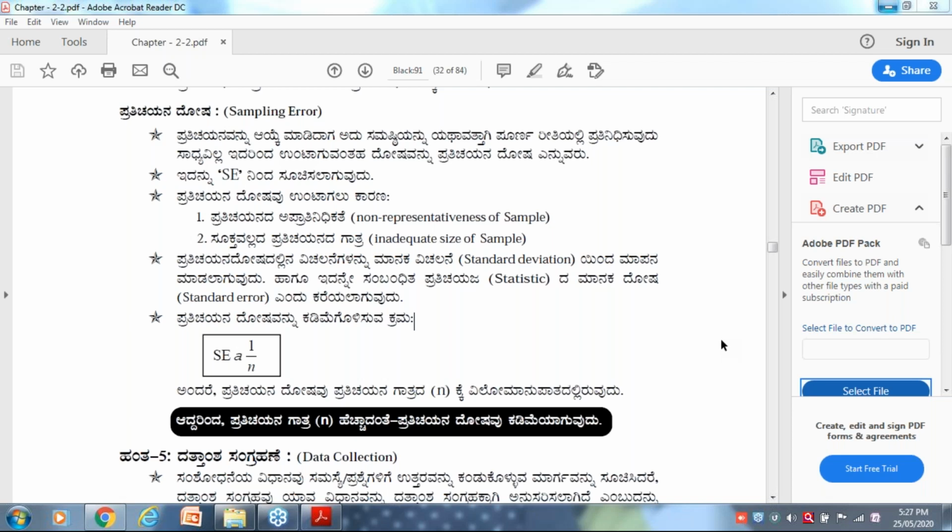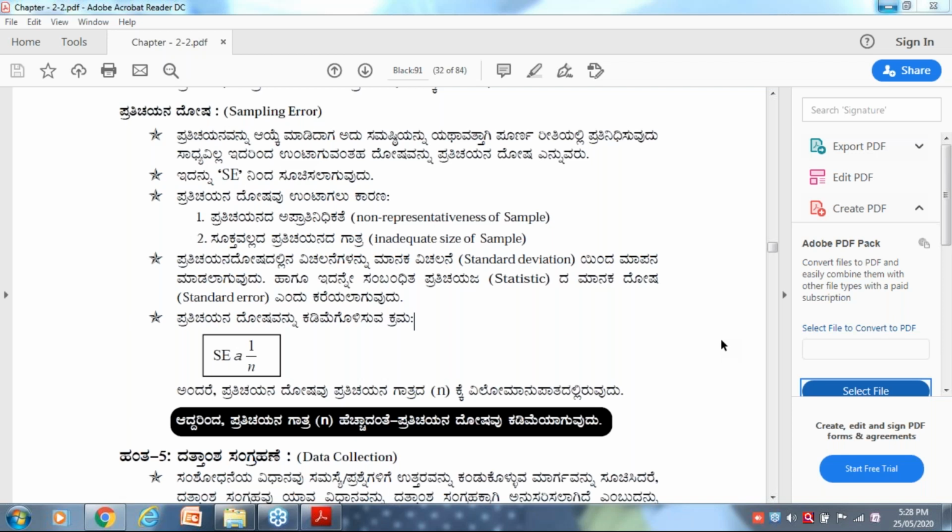You just remember one thing. The sampling error is inversely proportional. It is mistakenly mistyped over there in the box. SE is inversely proportional to 1 by n. N is, as I said, the size of the sample. This is asked many times in the NET examination. What is the theme behind it? When the sample size is going to increase, the error is going to decrease. If the error is increasing, that means the sample size is low.